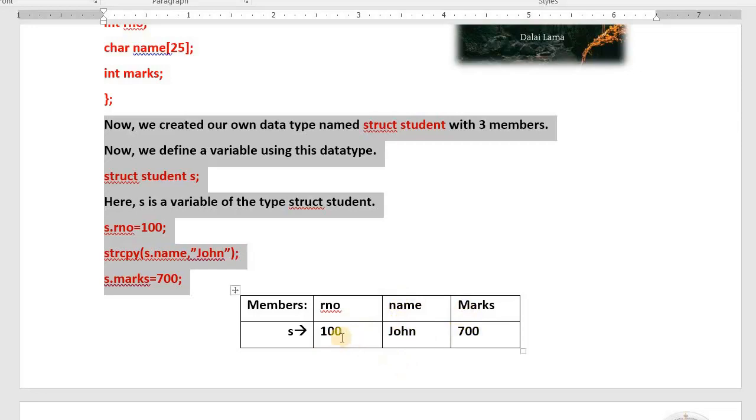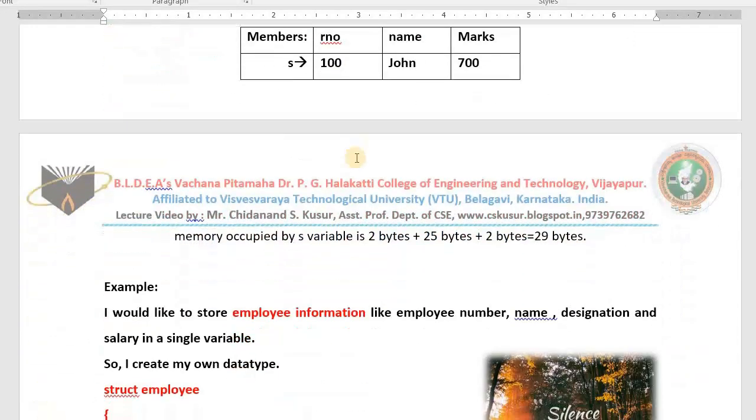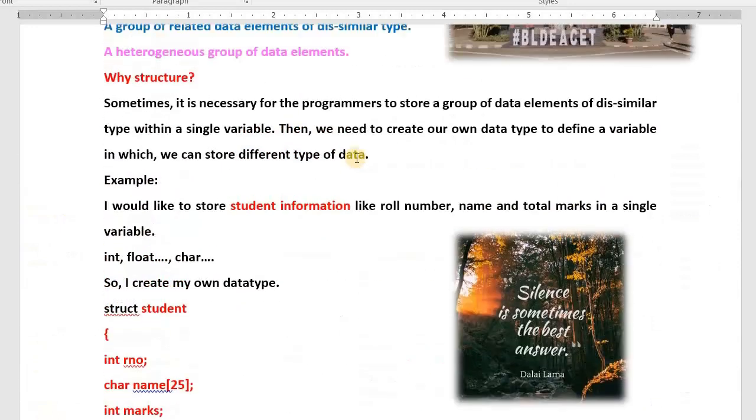Then what is structure? A group of related data elements of similar type stored in computer's continuous memory with a common name. To work with the members, use dot member. You can write like this in an examination paper, and you get very good marks. I hope you understood. Then what is the memory occupied by this variable now?